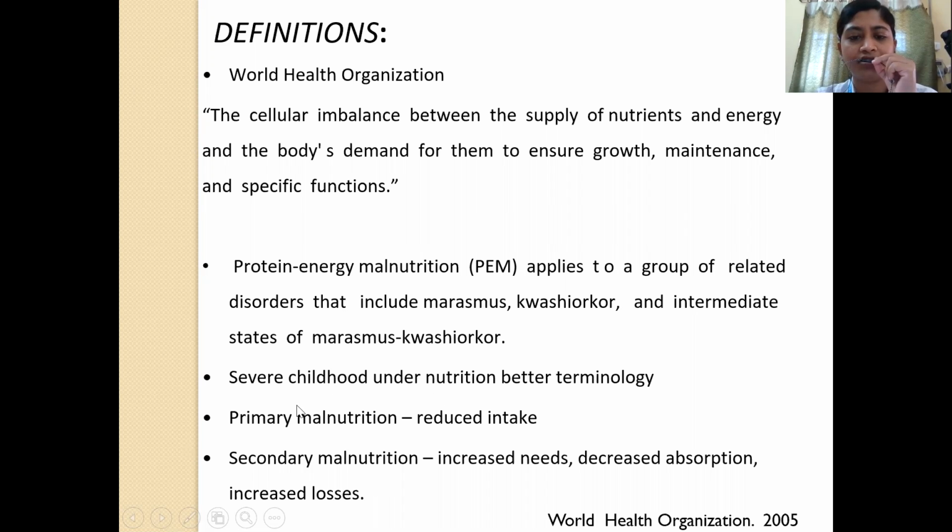And it can be because of two reasons. One can be primary, one can be secondary. Primary is when it occurs due to reduced intake, and secondary is when it occurs due to increased needs, decreased absorption, or increased losses.